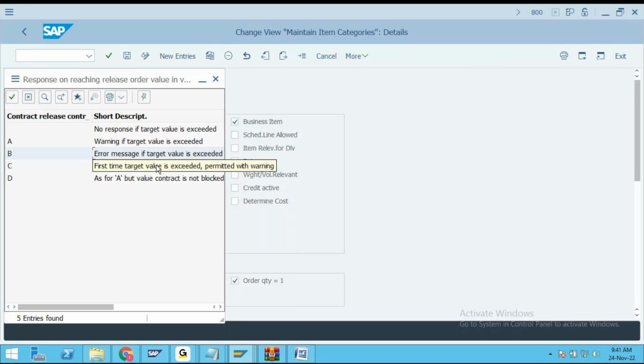All these things we have to indicate here. That is what is controlled by this field. These are all the functionalities of the item category of value contract, my friends.